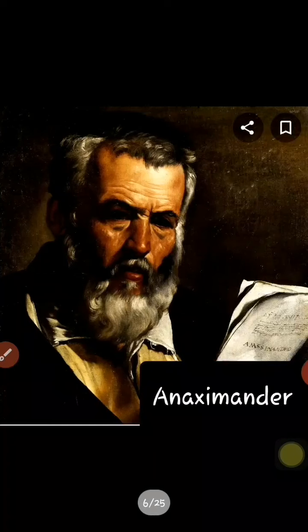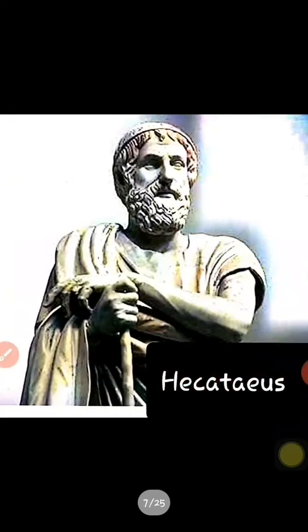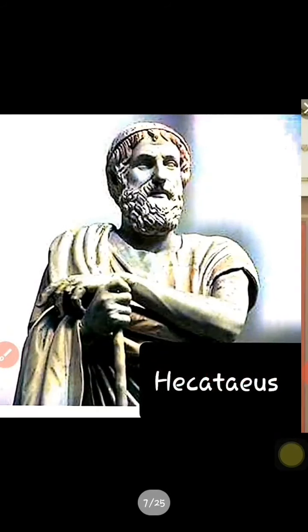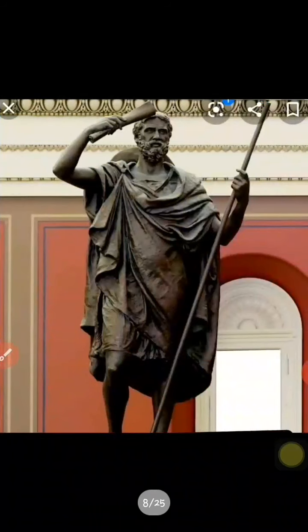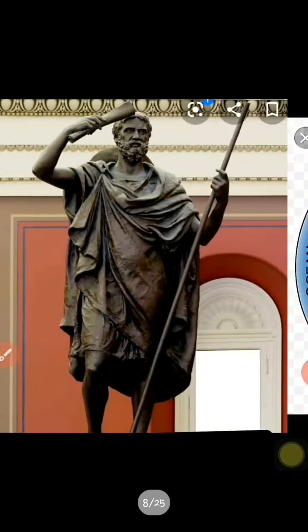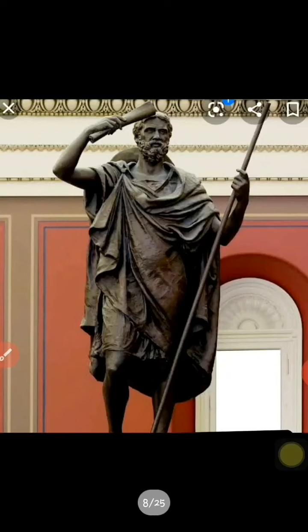The great Greek geographers like Anaximander, Hecataeus of Miletus and Herodotus also prepared world maps by arranging the places from east to west and north to south. Their ideas were similar to the Babylonians, who believed that the earth was a round disk surrounded by ocean water. They traveled widely and wrote down descriptions of the land and people and their histories.